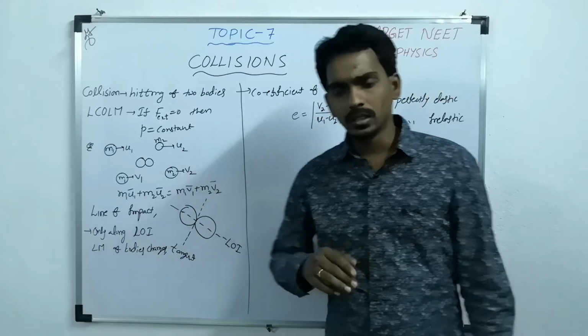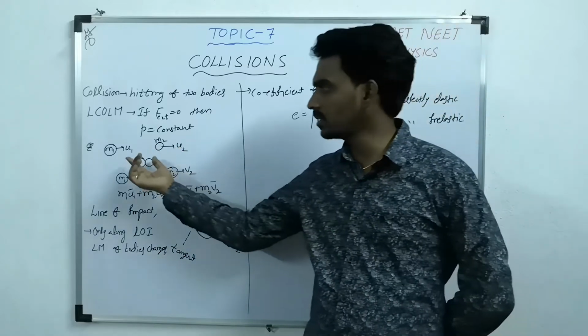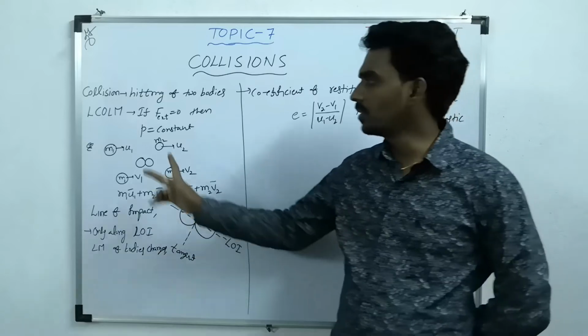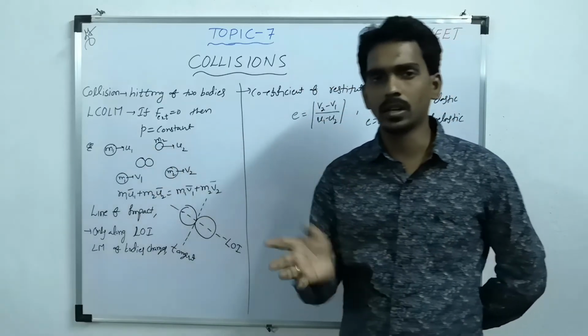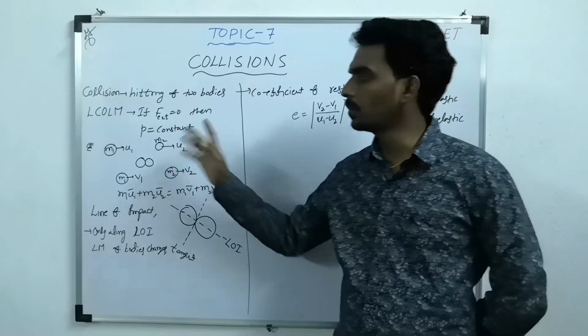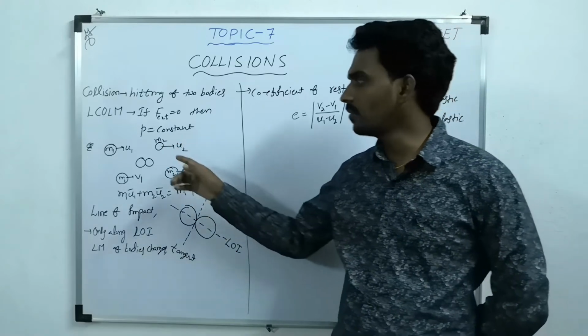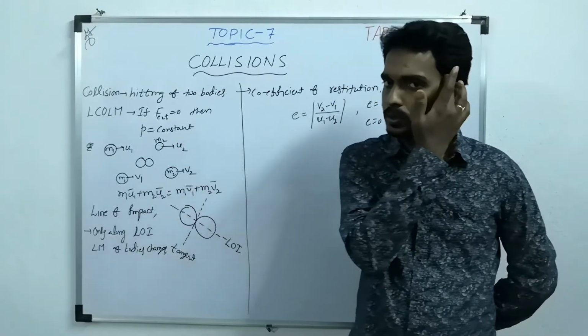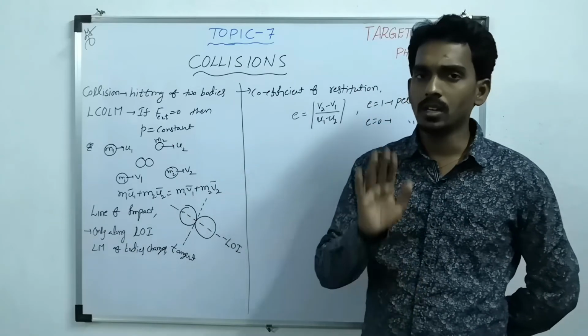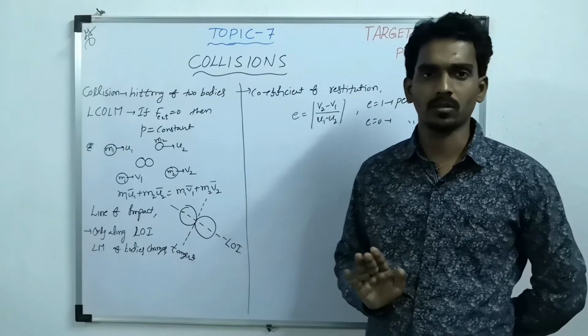Here the linear momentum of the system means, let's take for example m1, m2, a system moving with some velocities u1, u2. Then the total linear momentum of the system is m1 u1 plus m2 u2. Of course, linear momentum is a vector quantity, so you must consider direction also.